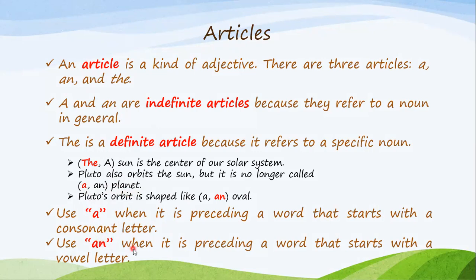However, an, I use it when it's preceding a word which is starting with a vowel letter. For example, like an oval. I don't say a oval, you know, not a oval, but an oval. So I use an, this indefinite article, before the words that start with a vowel letter. And I use a, that's also an indefinite article, before words that are starting with a consonant letter.